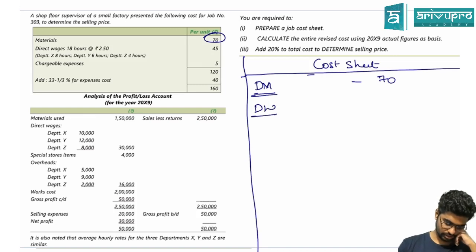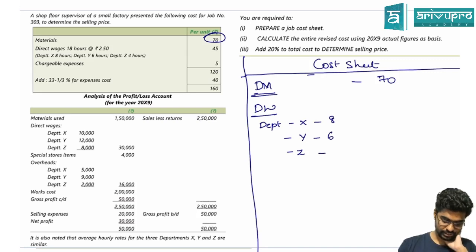Direct wages: there is department X, Y and Z. X is working for 8 hours, Y 6 hours, Z 4 hours, multiplied by 2.50.